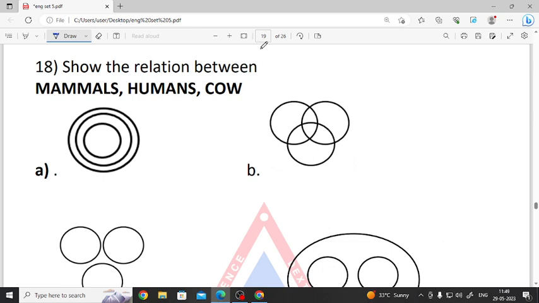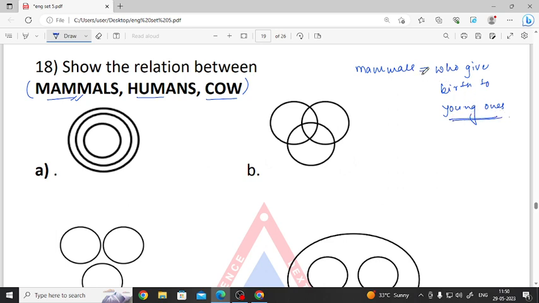Again, relation between whom? Mammals, humans, and cow. What are mammals? Mammals we know are those who give birth to young ones. So we know humans also give birth to the young ones, and cow also gives birth to the young ones.